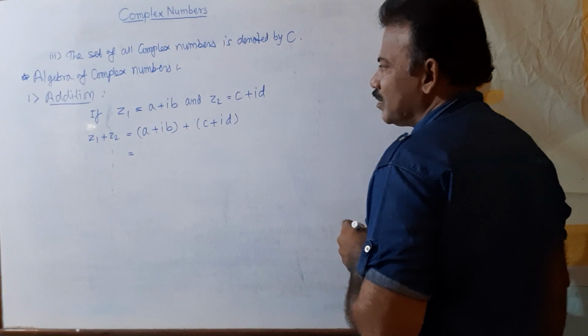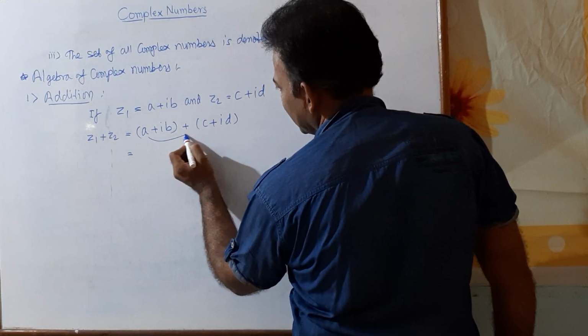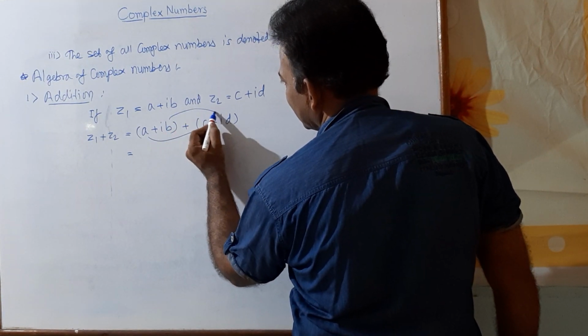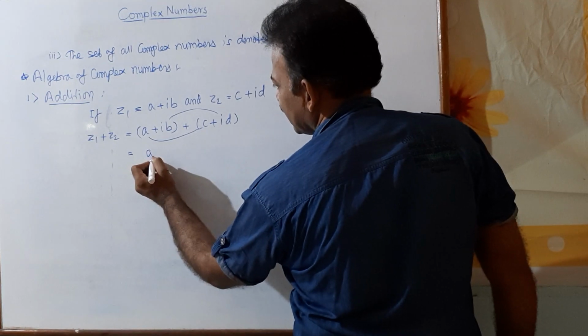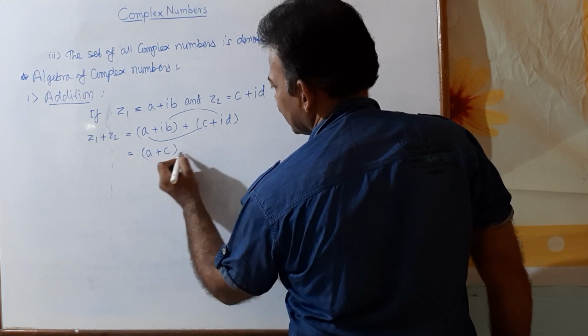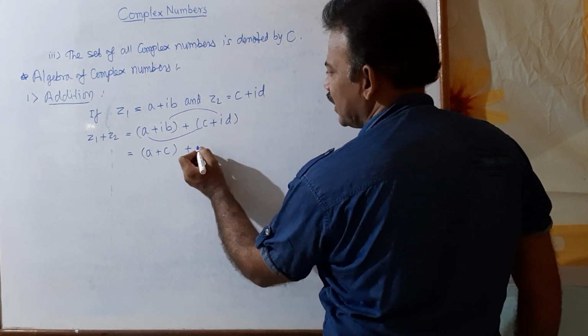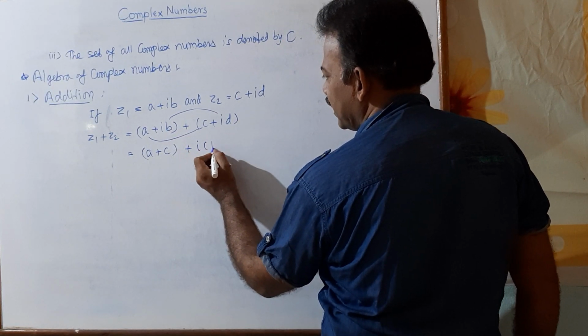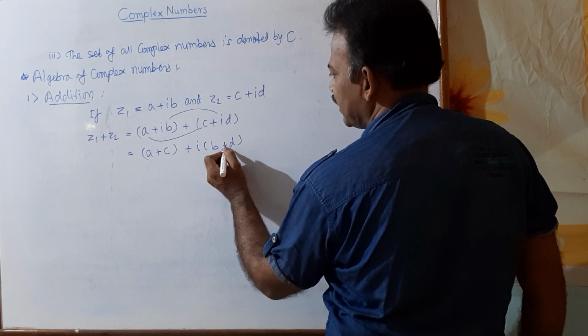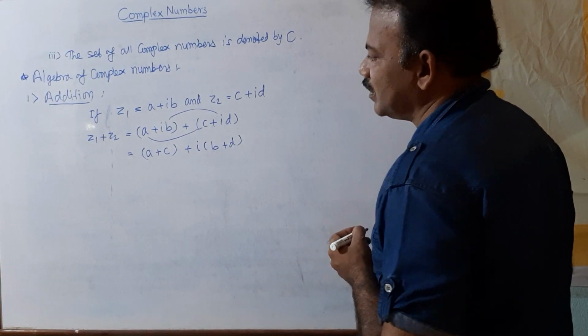So in addition of two complex numbers, we combine the real parts and we combine the imaginary parts, right? So we get here a plus c, and from the imaginary part ib plus id. From that we can take i common, in bracket b plus d. So this is addition of two complex numbers.